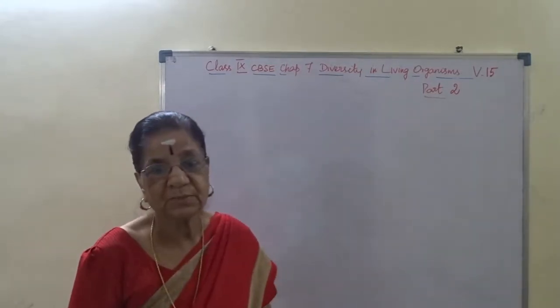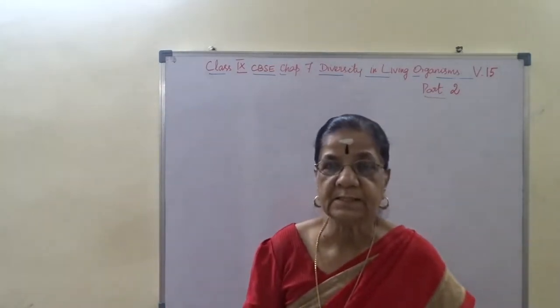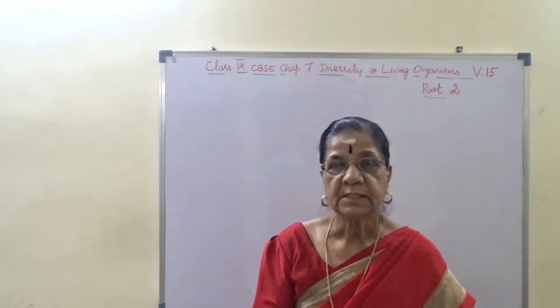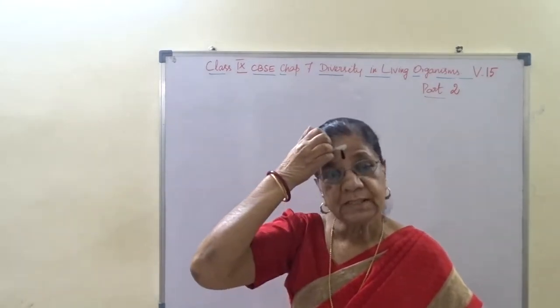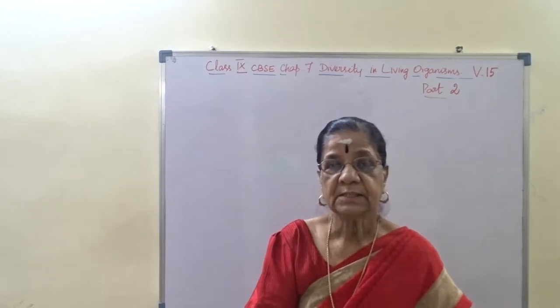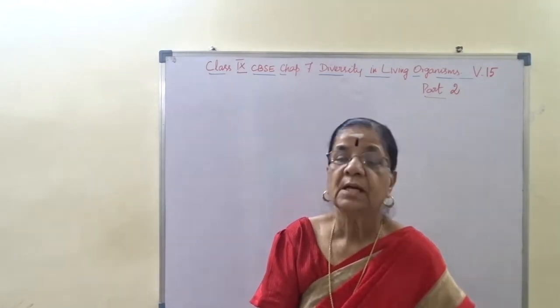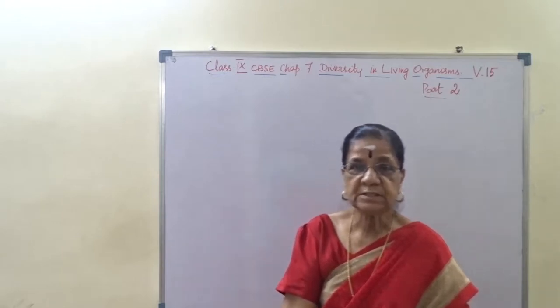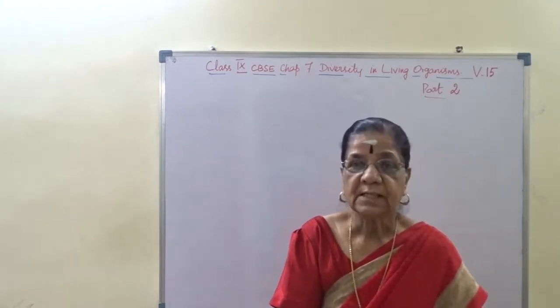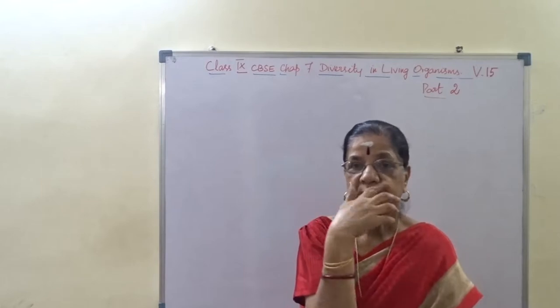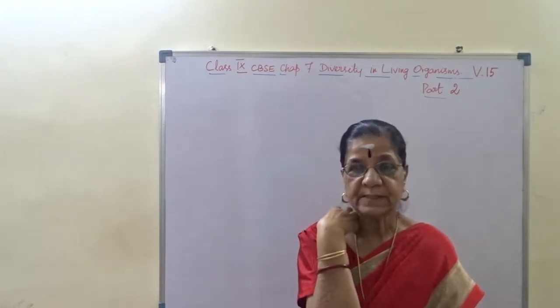Now in the 5 kingdom concept we have studied, under that we have done kingdom Monera, kingdom Protista, kingdom Fungi, kingdom Plantae, and kingdom Animalia. Salient features of that we have done, and I have given a question bank also, with comparative salient features of these 5 kingdoms.